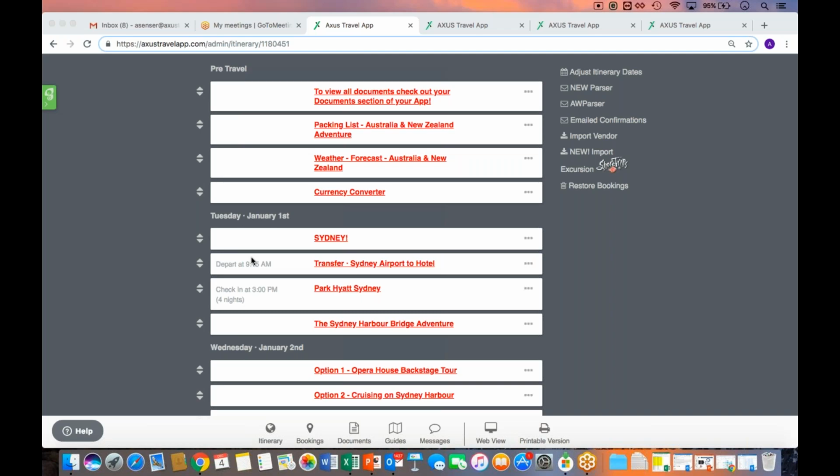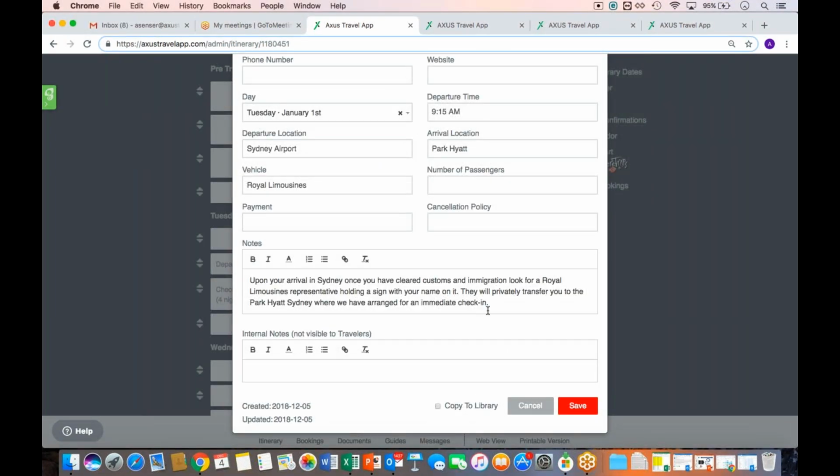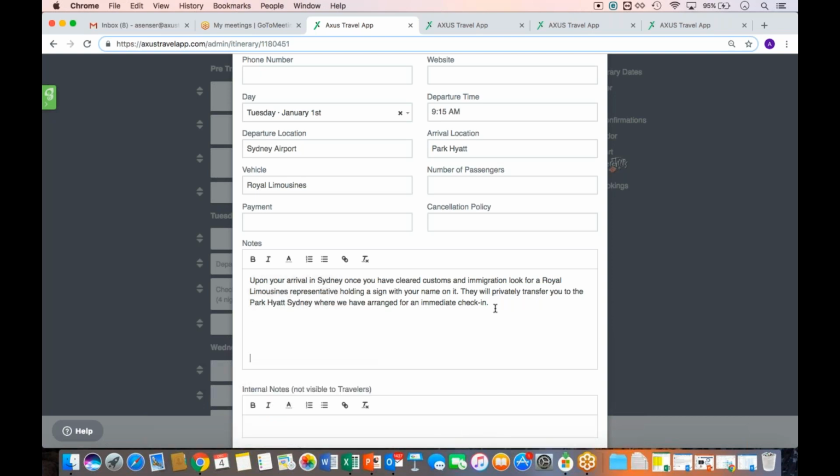A recommendation is what you could do. Let's say we're looking at our PDF and I want to push the Park Hyatt down to the next page. I could come to the transfer and give it a few extra returns.